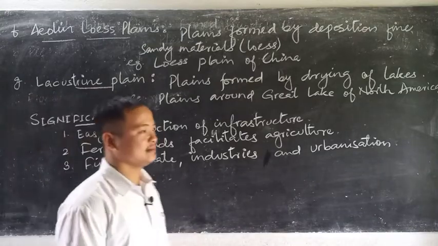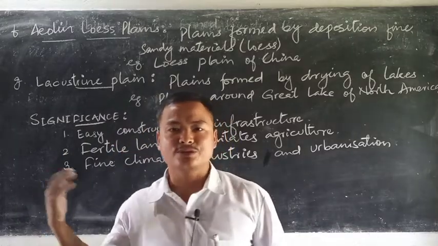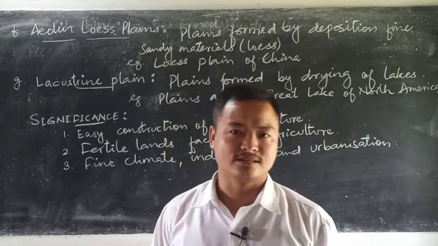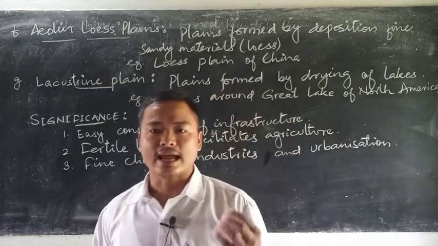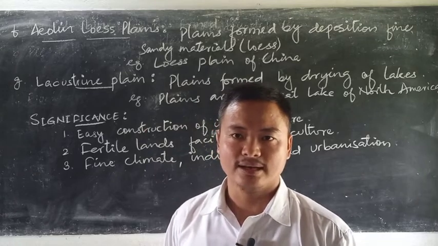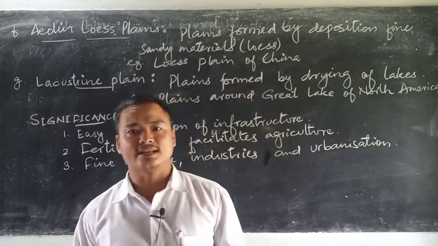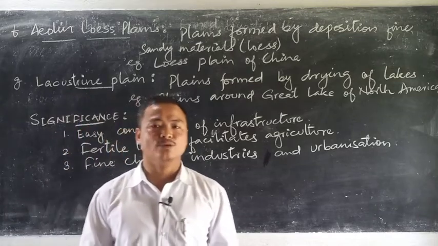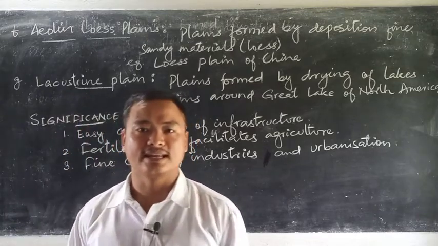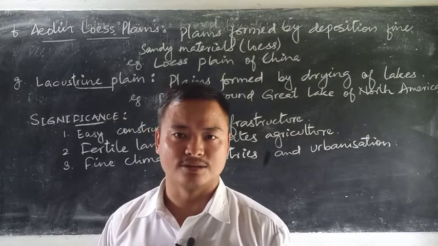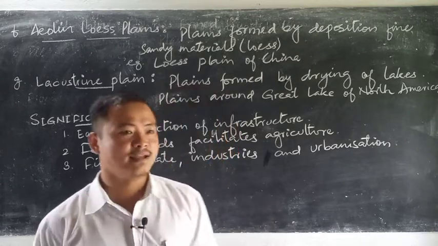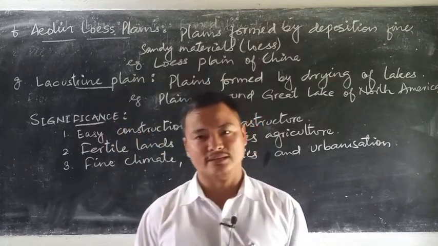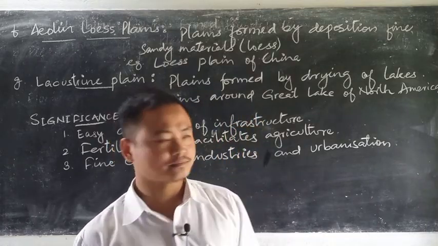The next is, as we discussed so far, that there are lots of deposits made by river, wind and glacier. So all these deposits add to the fertility of the soil, and fertility of the soil means it facilitates agriculture. And as we understand that more than 60% of world population is engaged in this primary activity of agricultural practice, hence plains become valuable landforms in such activity.